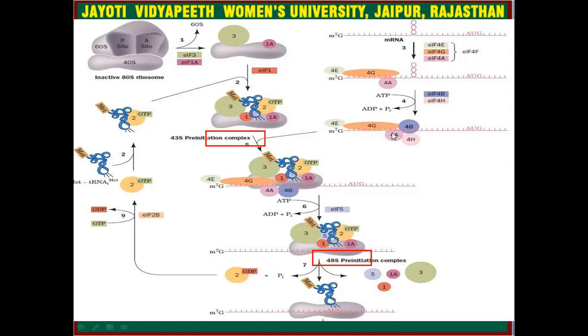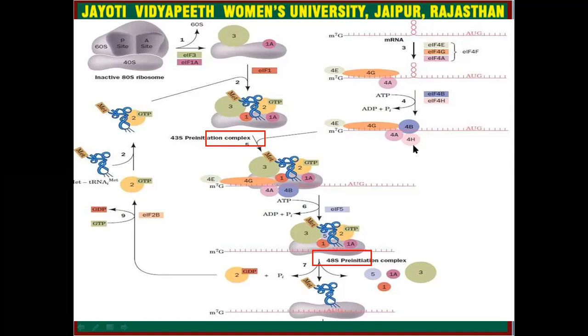Now this pre-initiation complex will attach to the messenger RNA molecule. Here all messenger RNA modification is also done in parallel. Messenger RNA will bind to the factor eIF4F. All these factors will bind to the messenger RNA. Now eIF4B and eIF4H will also bind to the messenger RNA, but this process is energy dependent. ATP will hydrolyze and convert into ADP.